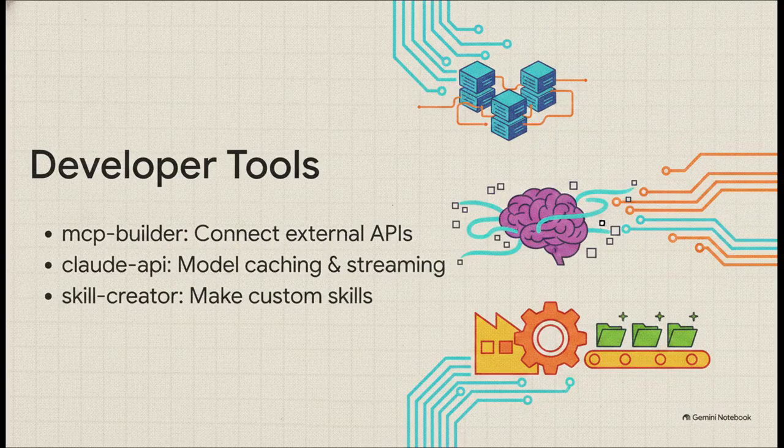Diving a bit deeper into the developer stack, we find tools that seriously level up the AI's core abilities. The MCP Builder skill lets you rapidly build Model Context Protocol servers to connect Claude straight to external APIs. The Claude API skill acts as an up-to-date reference for model selection, token counting, and streaming. Oh, and get this, there's literally a skill creator skill. Yeah, a skill specifically designed to help you generate entirely new, customized skills and benchmarks for your unique workflows. It's like Inception.